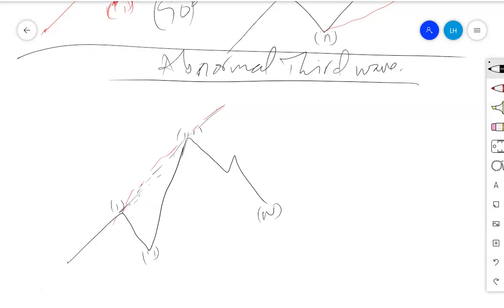When the fourth wave is formed, in order to draw a proper channel, this vertical one is not acceptable, so I'm going to delete it. An acceptable channel will be drawn as follows. You are supposed to connect the low of the second wave and the fourth wave, so you will draw the lower channel first.